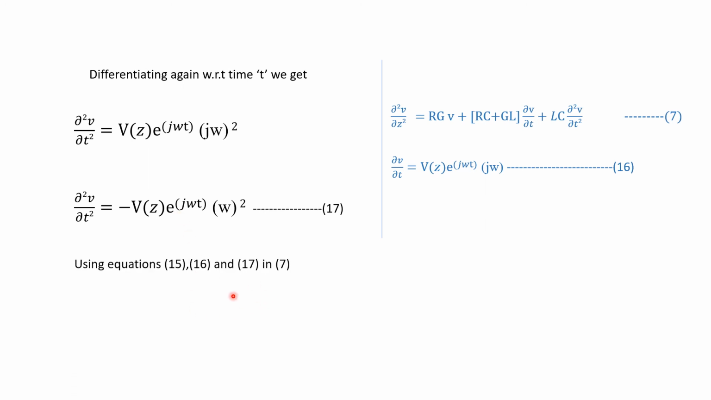Now if you use equations 15, 16 and 17 in this equation, that is, we have to replace ∂²V/∂z², ∂V/∂t and ∂²V/∂t², we will be obtaining this equation. So just replace each of the elements. V should be replaced by V(z) into e^(jωt). ∂V/∂t should be replaced similarly. Each element if you replace, this is how you obtain it. And then next we have to simplify it. Once you simplify, you will be obtaining this equation.